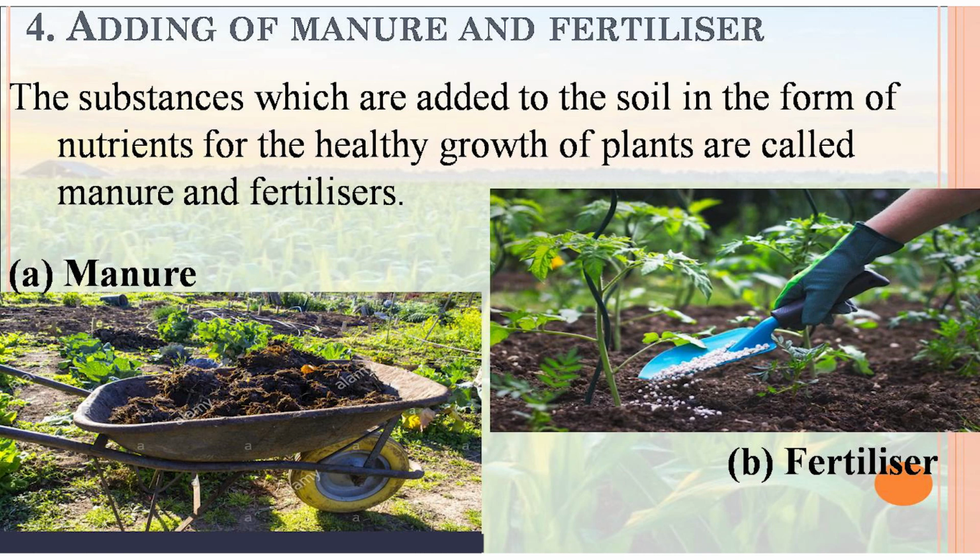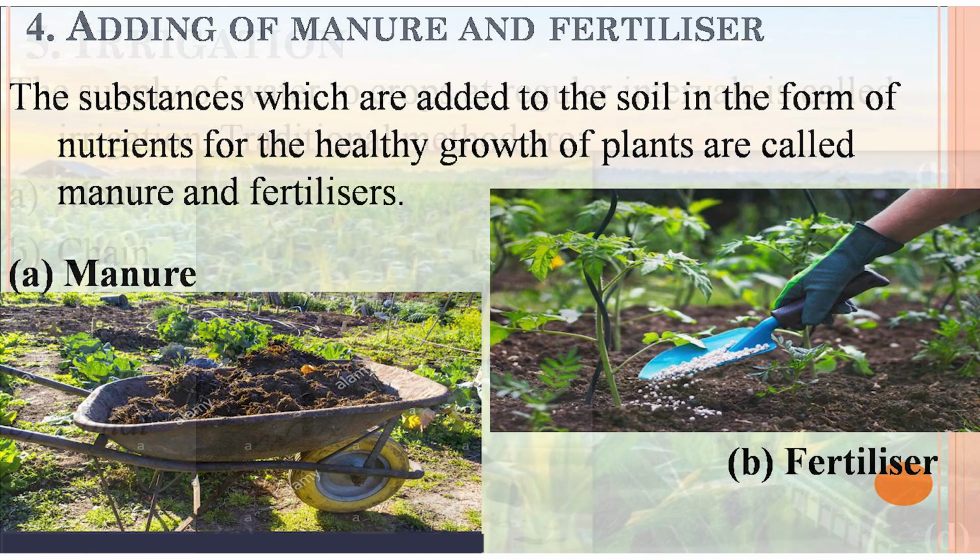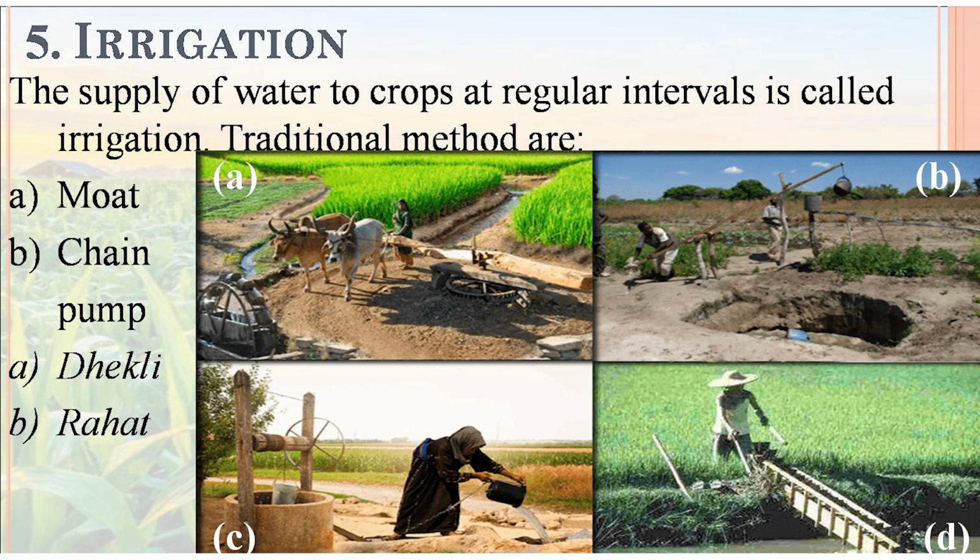Fertilizers are inorganic and are produced in factories. They are less rich in nutrients and humus, but they do provide nutrients to the plants. After adding manure and fertilizer, we head to the next step, the fifth step, irrigation.